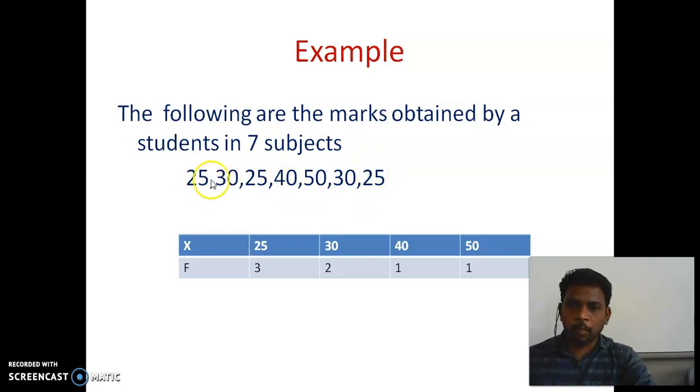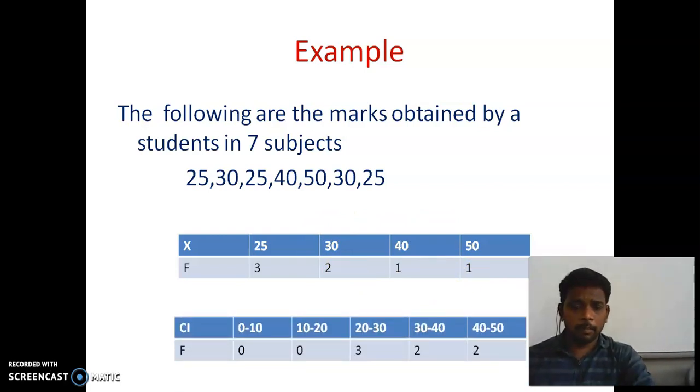So here 25: 1, 2, 3. So 3 times repeated, so the frequency of 25 is nothing but 3. And 30: 1, 2. So 2 times repeated, so the frequency of 30 is nothing but 2. Similarly, the frequency of 40 is nothing but 1, and 50 is nothing but 1. So this structure is nothing but your frequency distribution data.